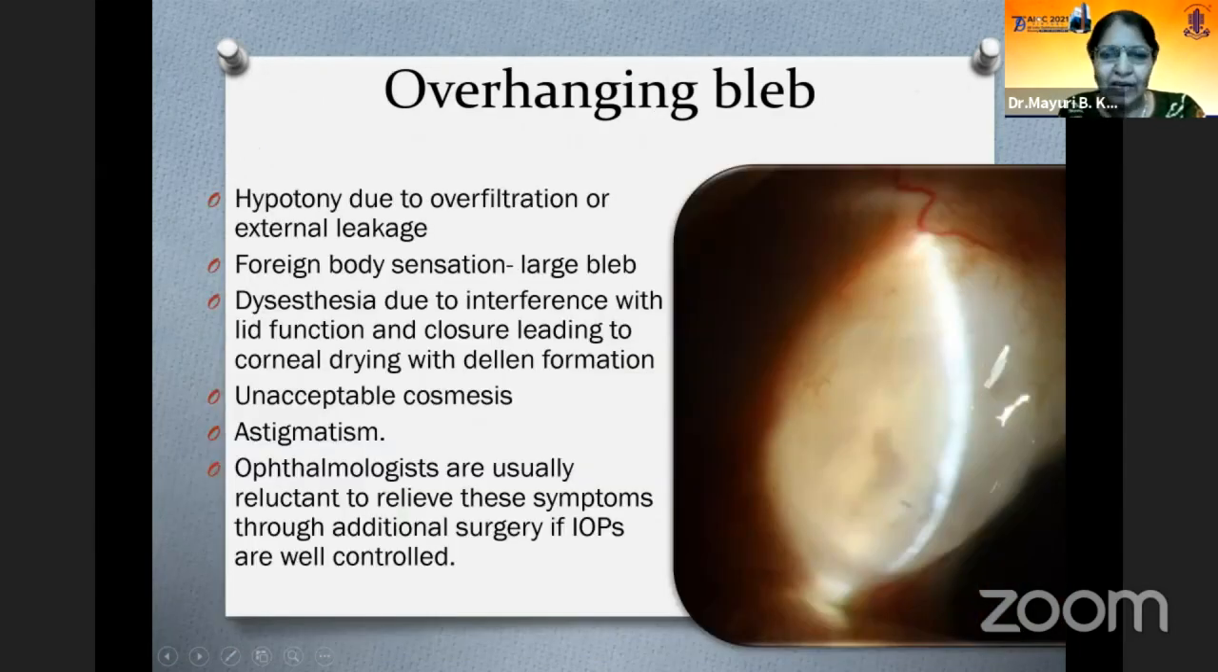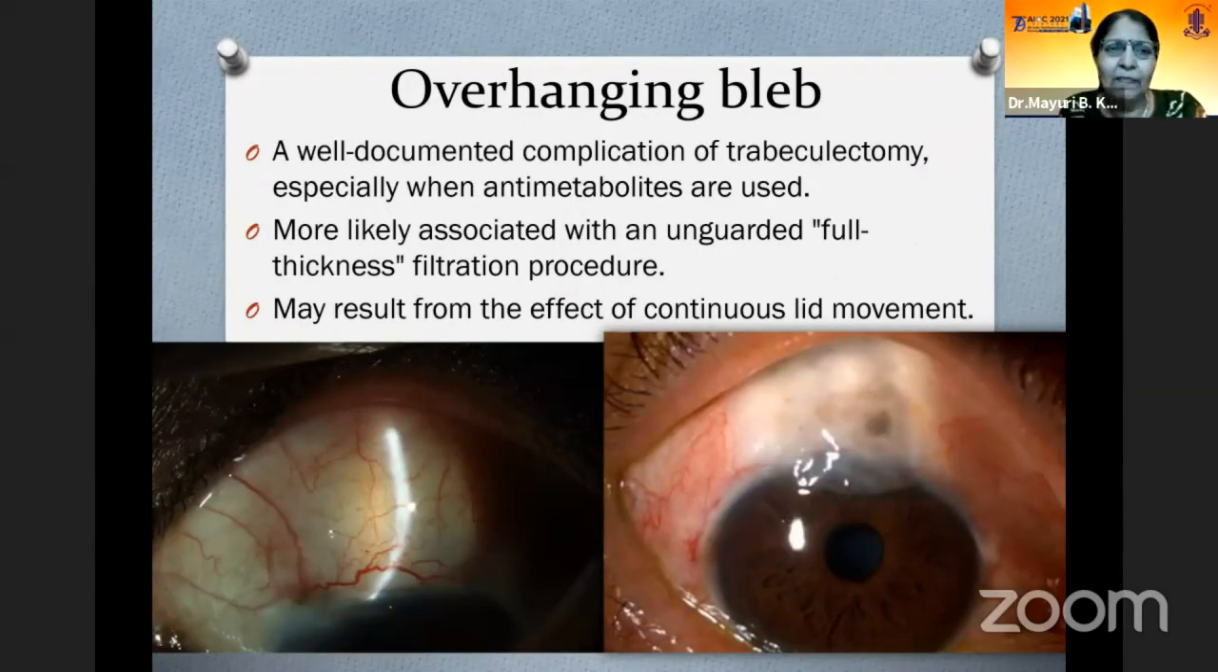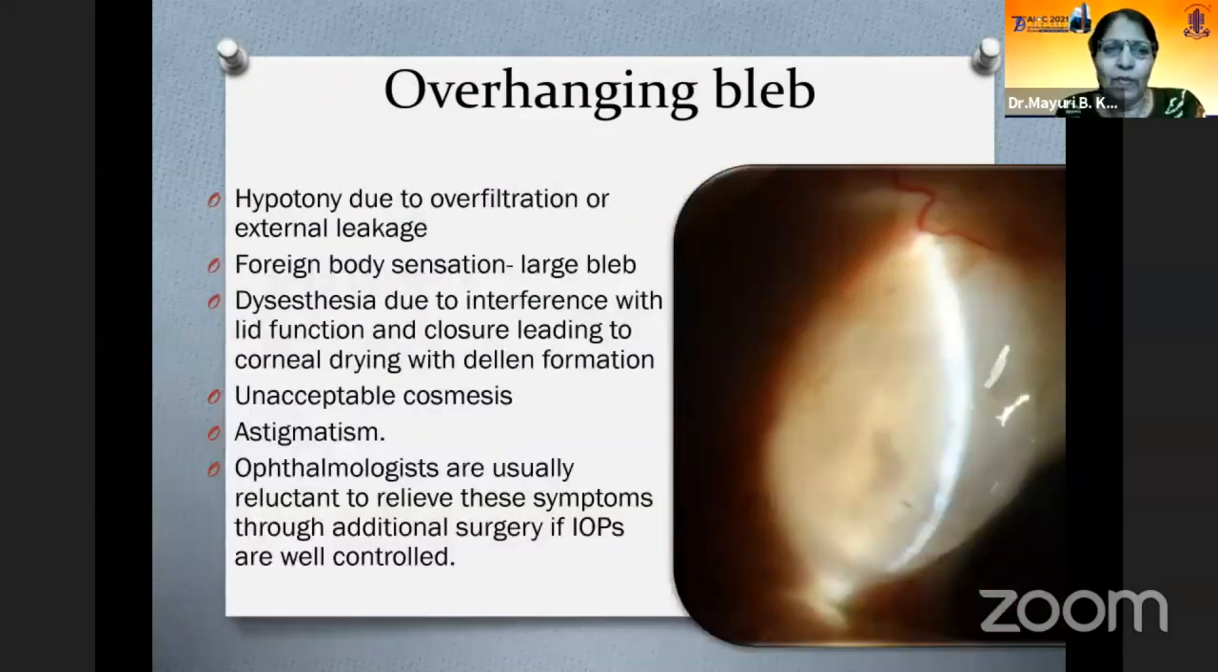Now the next in the line is overhanging bleb, overfiltering bleb. It is a well documented complication of the trabeculectomy, especially when we are using the antimetabolites. And it is also seen more with the full thickness surgeries and may result from the continuous effect of the continuous lid movement. And the symptoms are because of the huge bleb, hypotony, there could be a sweating bleb, and there is a dysesthesia due to interference with the lid functions. And it is not cosmetically acceptable, and astigmatism.